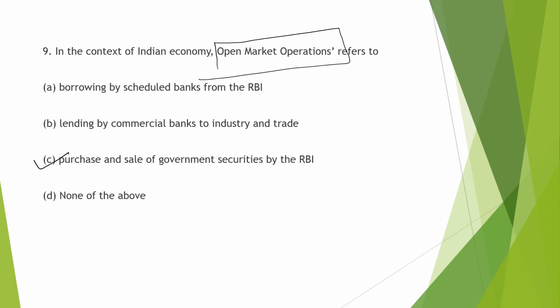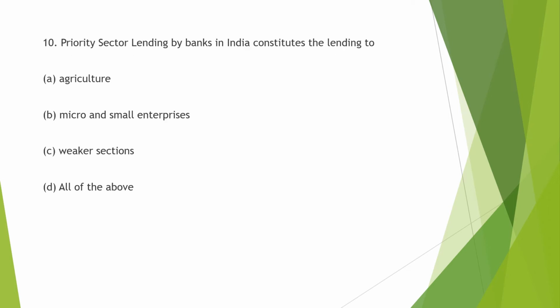Purchase and sale of the government securities by the... Next is priority sector lending by banks in India constitute the lending to... So priority sector lending में काफी सारे sectors आते हैं, and if we're going to look into the options, we have agriculture, we have micro and small enterprises, we have weaker sections. All these sections are considered under the priority sector lending, and there is a 40% criteria which is set up